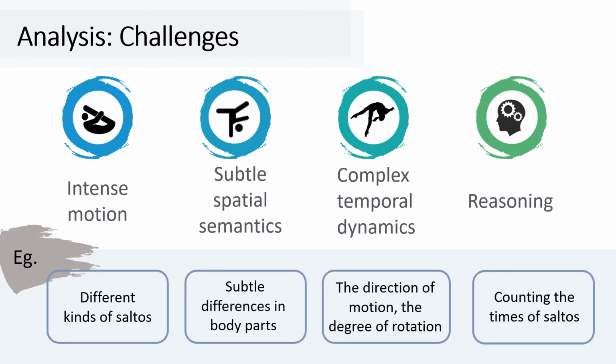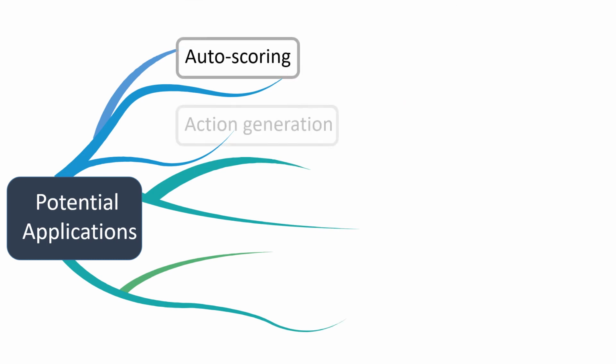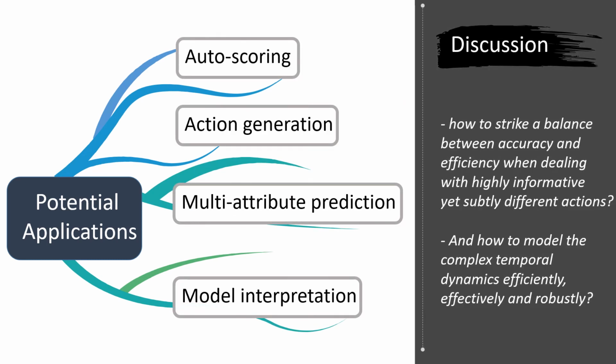And then we list some points that are challenging for existing methods, including intense motion, subtle spatial semantics, complex temporal dynamics, and reasoning. Finally, we suggest some more potential applications of FineGym, such as auto-scoring, action generation, multi-attribute prediction, and model interpretation. Also, FineGym may induce some discussions on model designs, such as how to strike a balance between accuracy and efficiency when dealing with highly informative yet subtly different actions.